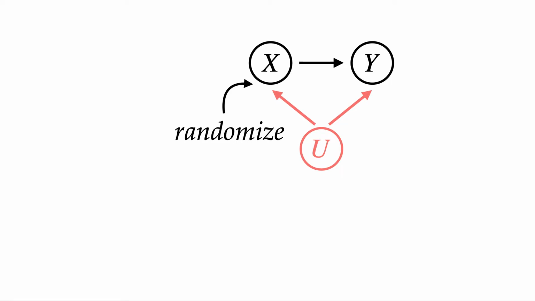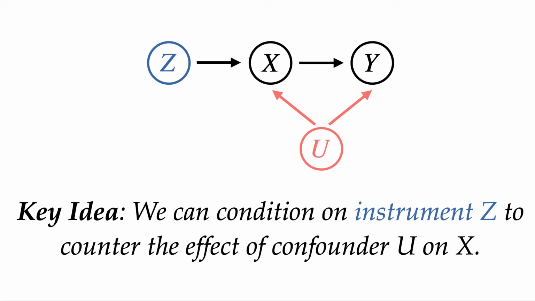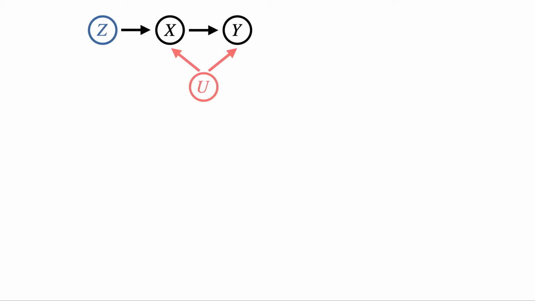If we only have access to observational data, we can achieve the same effect via a source of randomness independent of the confounder. This variable is called an instrument, which we denote as z. The key idea of instrumental variable regression is that we can condition on z to cancel out the effect of the confounder. Let me make that statement a bit more formal.